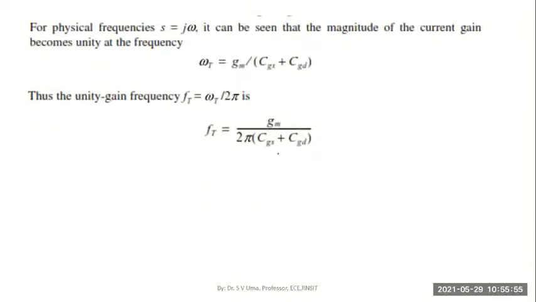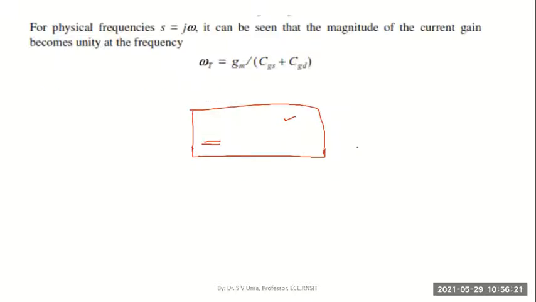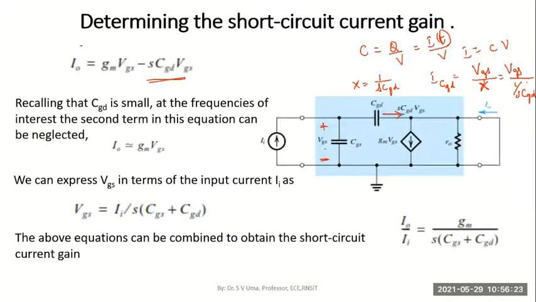All I want you to understand is, try to remember, if possible, this expression, which is the unity gain frequency Ft, which depends on the transconductance Gm divided by 2 pi into CGS plus CGD. So we have two additional capacitances which come into the picture in the high frequency model of the MOSFET.